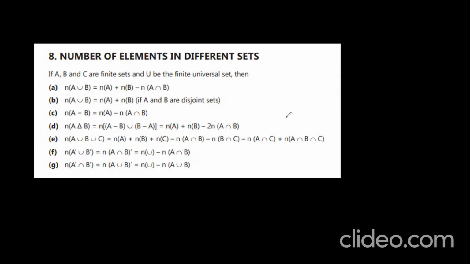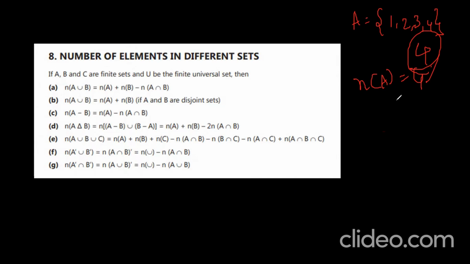Very good. Next, you see number of elements, the number of elements in different sets. That is N of A union B. What I said, cardinal number I said. If A is equal to {1, 2, 3, 4}, then the number of elements in set A is 4, right? That means N of A is equal to 4, we can say.